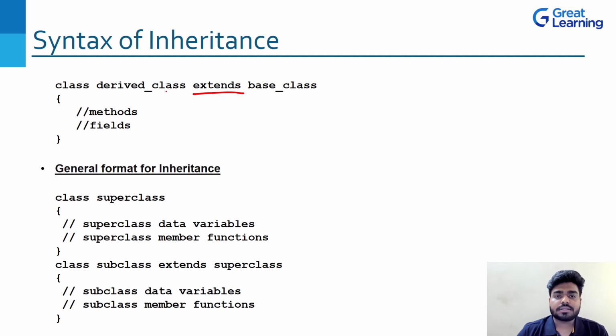So the derived class, that means the son, right? Or the grandson, is a derived class. So we are extending the base class. That means our father or maybe grandfather, like those things. Now the methods and the fields. A general format for a proper program of that will be, you can see here. The superclass is written here, and inside that class we write the superclass data variables and member functions, right?